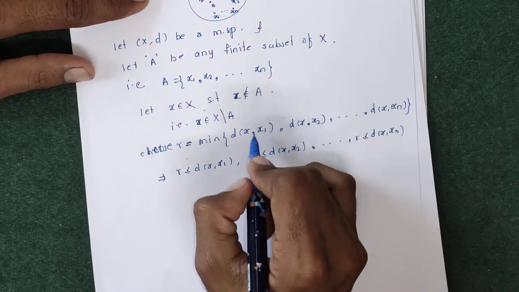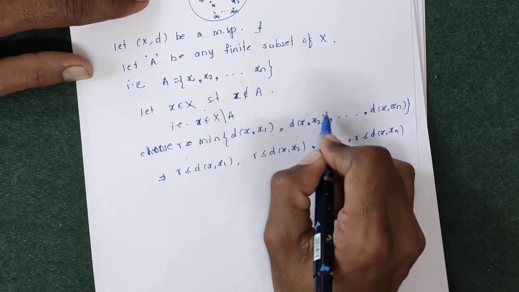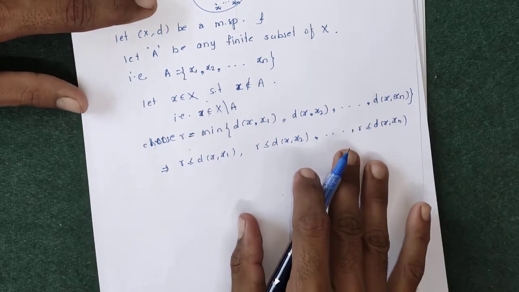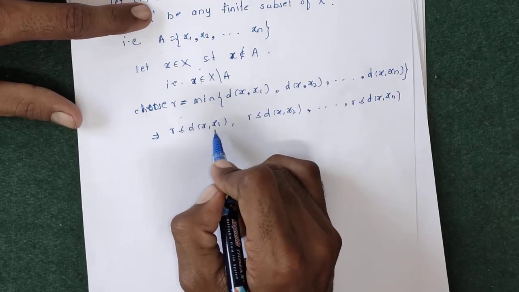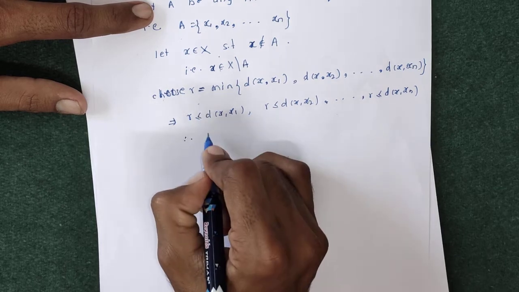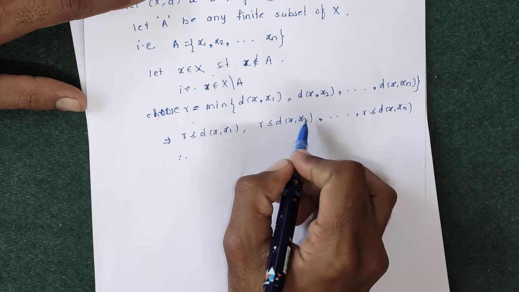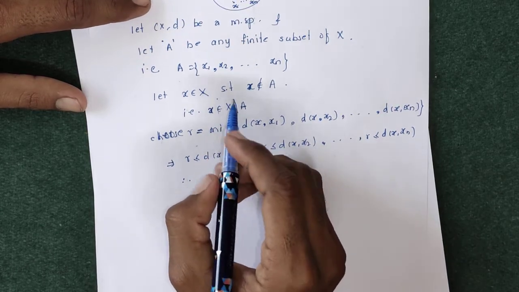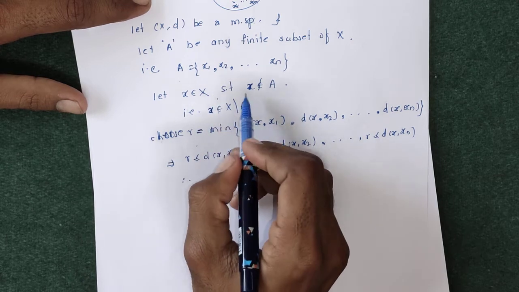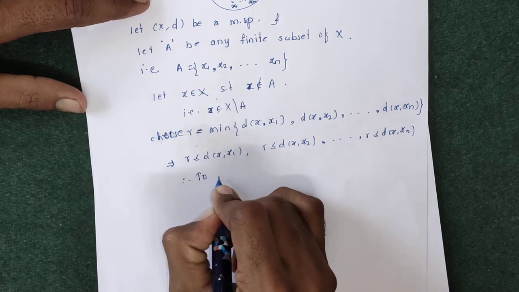Suppose the minimum is the distance between x and x1, then all these distances are greater than it. So r is always less than or equal to all those distances. So r is less than or equal to the distance between x, x1, x, x2 up to x, xn. Therefore, we can say that r is less than all those distances, and we have to prove that, taking this radius and this center, the open sphere SR of x is contained in X minus A.